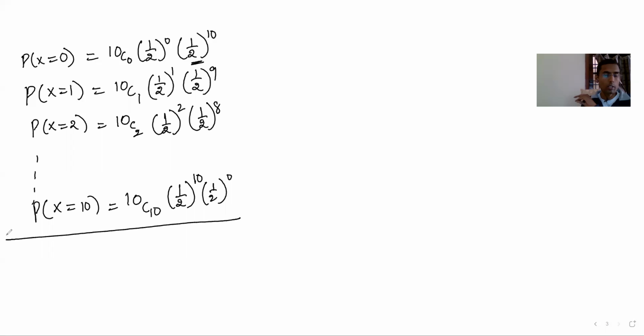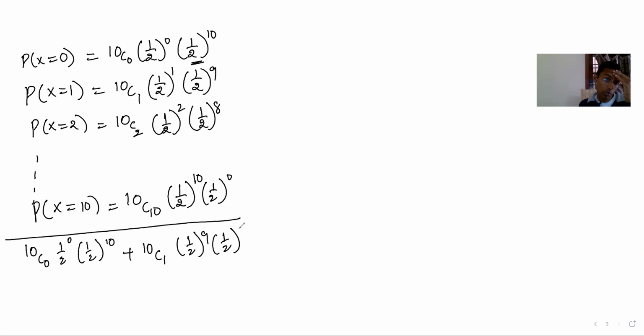Now if you add all this, what is it? 10C0 into 1 by 2 all to the power of 0 into 1 by 2 all to the power of 10, plus 10C1 into 1 by 2 all to the power of 1 into 1 by 2 all to the power of 9, up to 10C10 into 1 by 2 all to the power of 10 and 1 by 2 all to the power of 0.